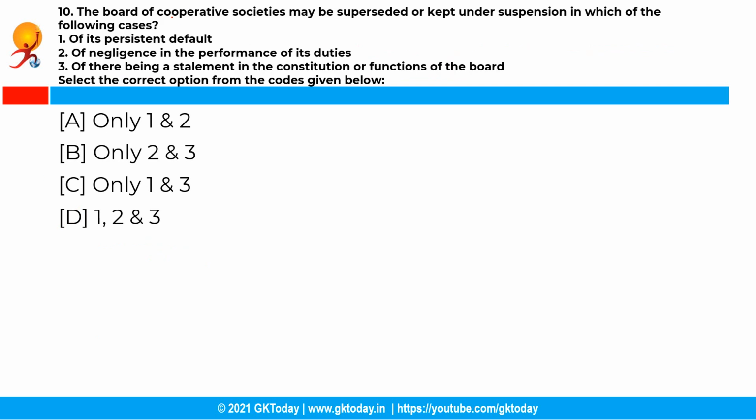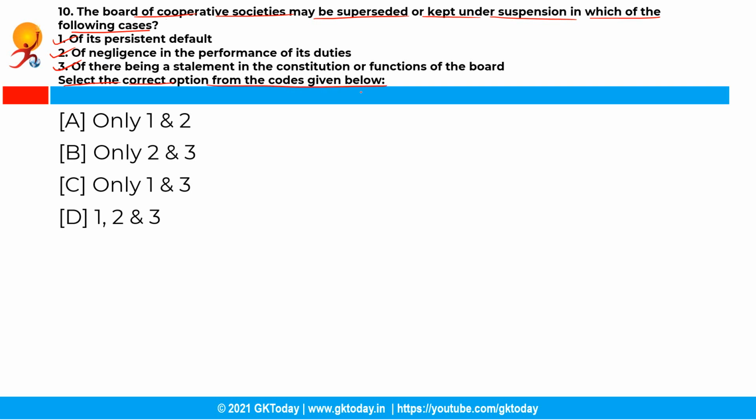So the next question is, the board of cooperative societies may be superseded or kept under suspension in which of the following cases? Of its persistent default, of negligence in the performance of its duties, of there being a stalemate in the constitution or functions of the board. So you have to select the correct options from the codes given below.